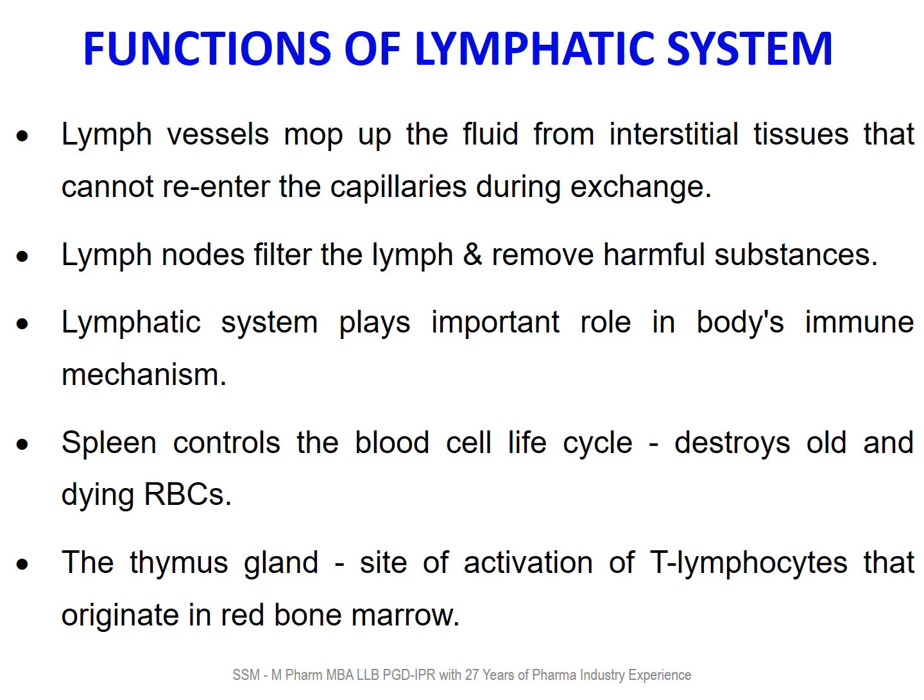The spleen controls the blood cell life cycle. The spleen destroys the old and dying RBCs, or red blood cells. The thymus gland is the site of activation of T lymphocytes that originate in red bone marrow. And T lymphocytes play an important role in immunity.